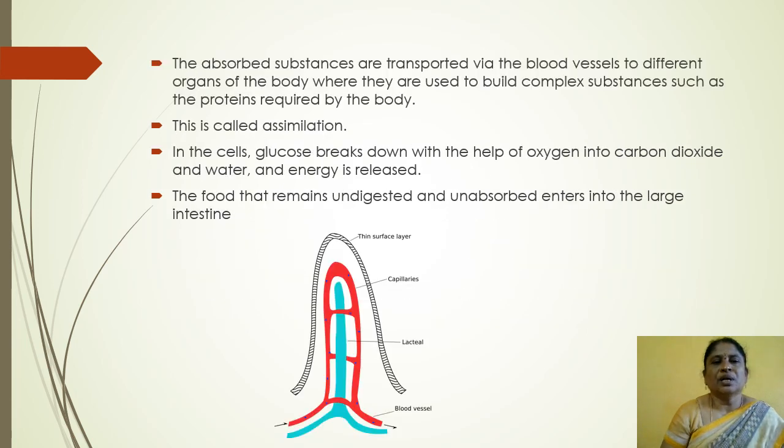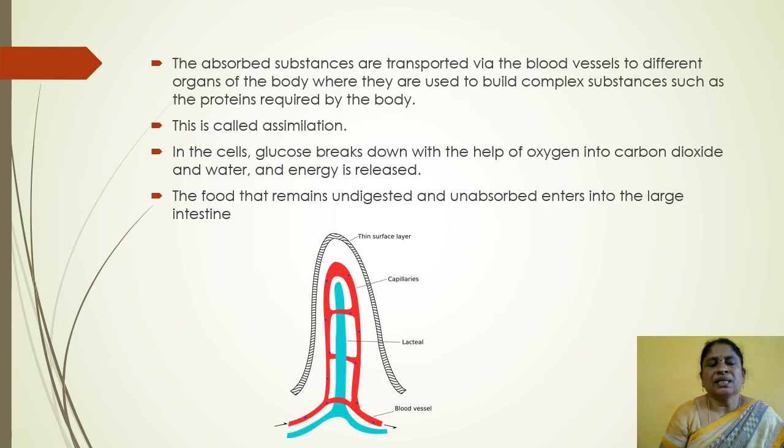The substances absorbed by the villi are transported via the blood vessels to different organs of the body, where they are used to build complex substances such as the proteins required by the body. So, absorbed substances are transported through the blood vessels.